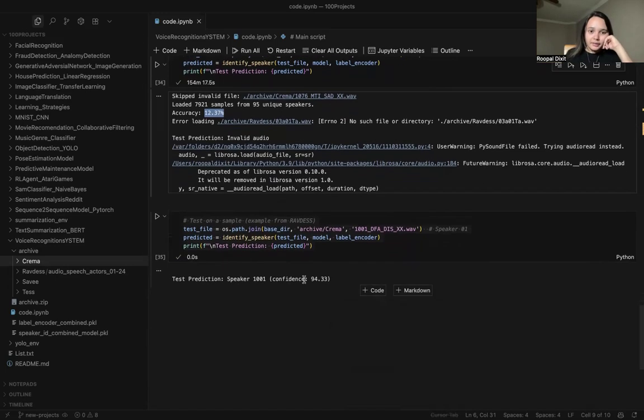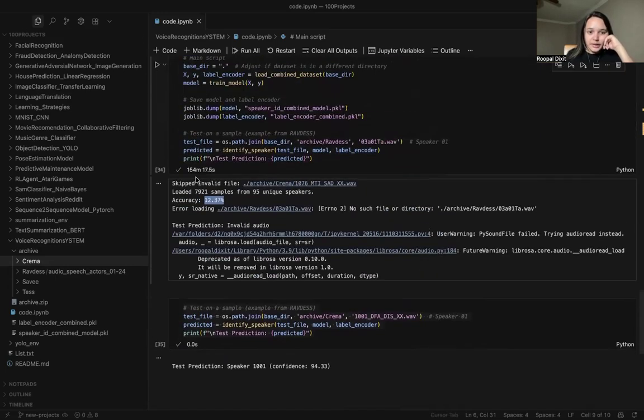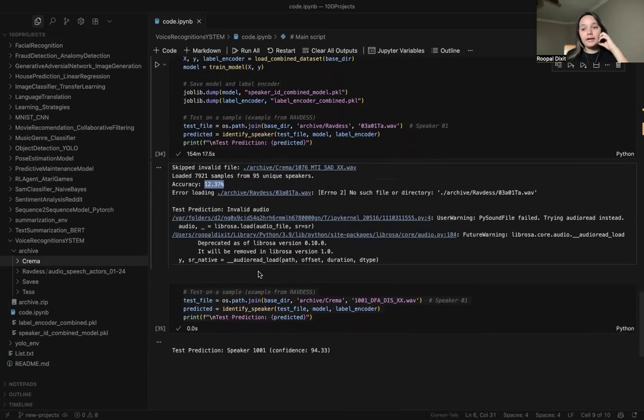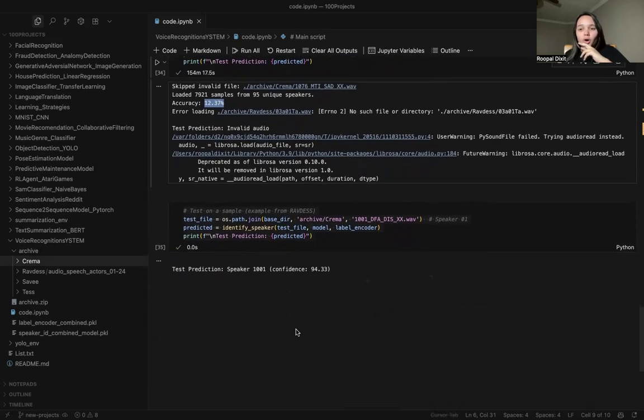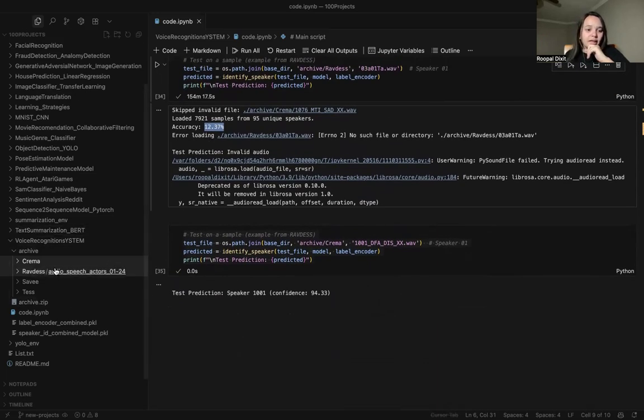So what I did, after training the model, you can see that it took like 154 minutes, and I've been training like this for the whole day. I also encountered some errors because of the invalid audios. So you can see that the test prediction is invalid audio. There was no such audio because I didn't see that there was a subdirectory. I was just clicking in that, and I was getting this. So there are multiple subdirectories as well.